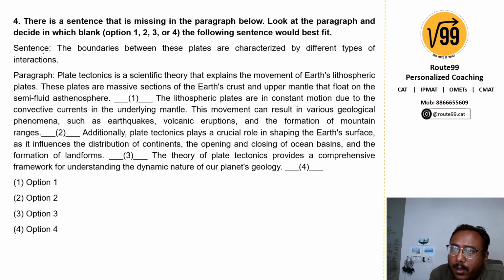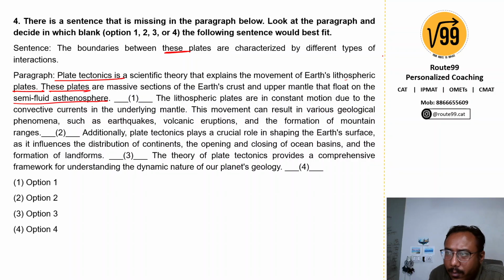Alright. The sentence is: the boundaries between these plates. Oh, nice. There's a pronoun being used over here. Plates are characterized by different types of interactions. Okay, these plates. What kind of plate? Let's see. So, plate tectonics is a scientific theory that explains the movement of Earth's lithospheric plates. Okay, we have been given an introduction of what plate tectonics is. These plates are massive sections of the Earth's crust and upper mantle that float on the semi-fluid asthenosphere. Okay, so where are they located?